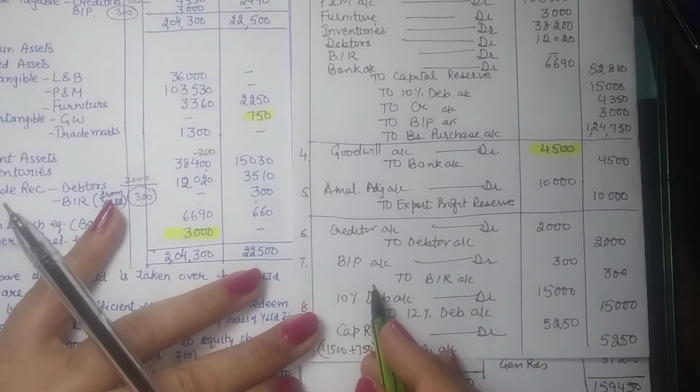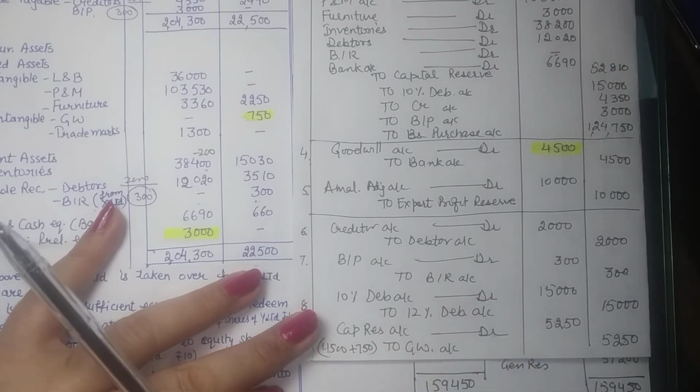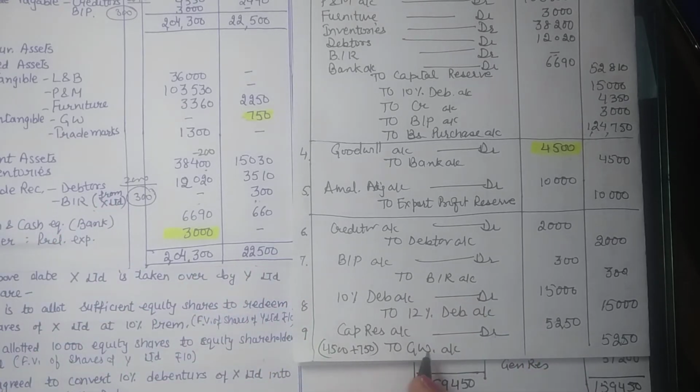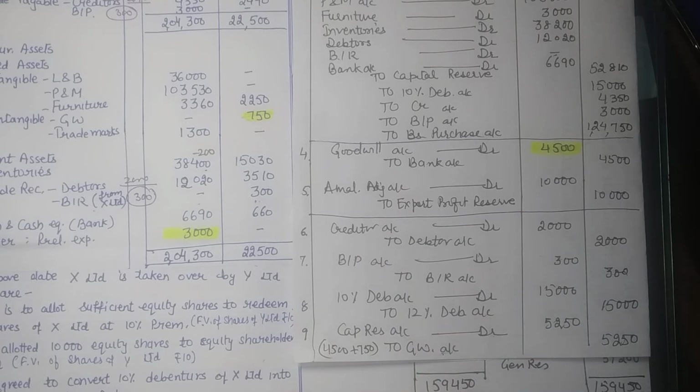So common debts, common stock, liabilities being paid off, debt, goodwill and capital reserve being cancelled. Likewise, if you have securities premium as well as discount, both will also be cancelled. So these are some of the entries that we will be doing. Now that completes the entry part and now we are to prepare the balance sheet.